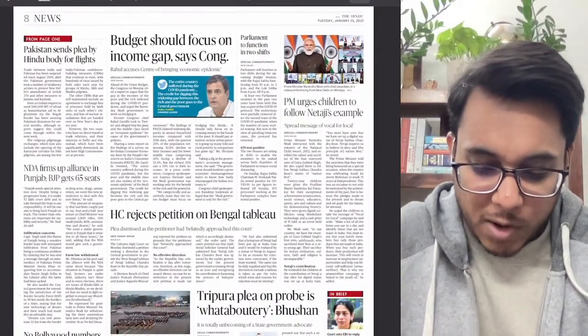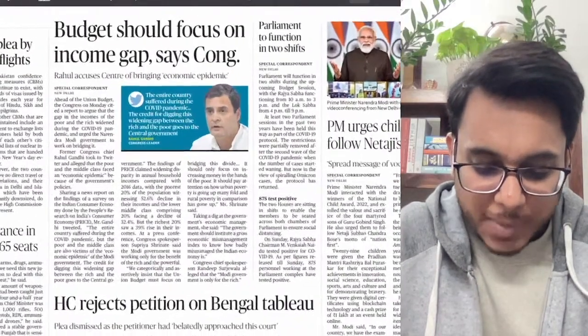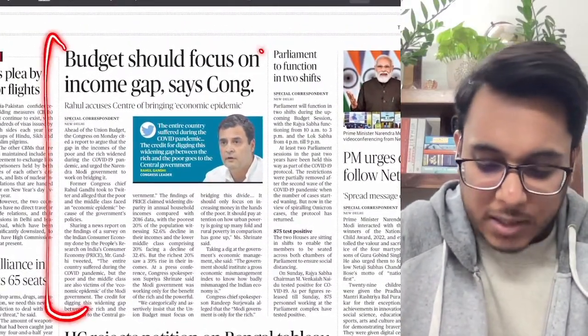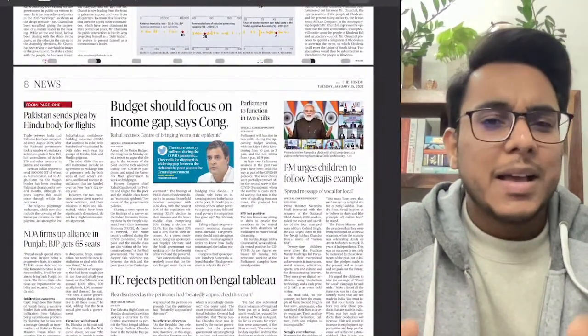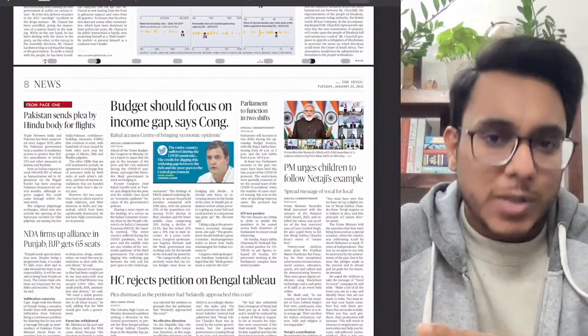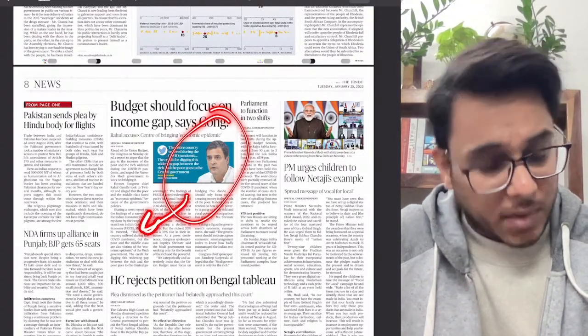Then, further moving on: budget should focus on income gap, says Congress. Okay, so basically the income gap and anomalies have increased because of this pandemic that has come. Though not at all related to this particular article, this article was given by Rahul Gandhi.